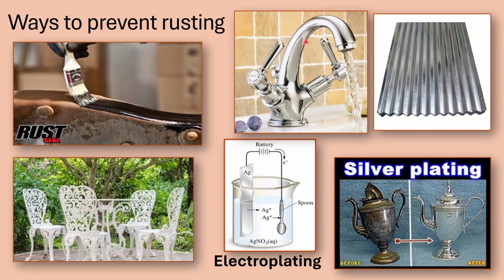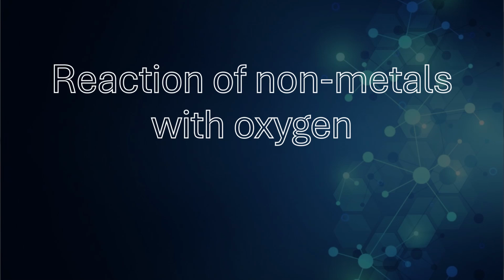You can cover the iron with a layer of shiny chromium or even silver, and then your iron plates can be covered with a layer of zinc to prevent rusting. Now, the second part of today's lesson is on the reaction of non-metals with oxygen.